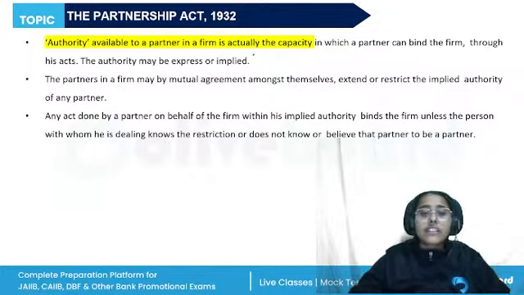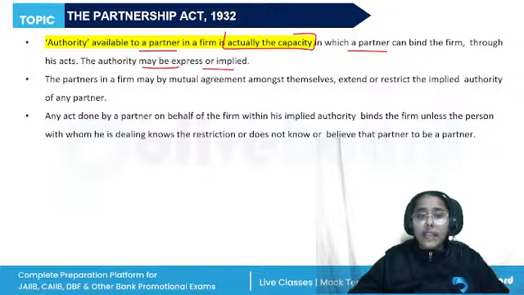So authority which is available to a partner is actually the capacity in which the partner can bind the firm, and it can be express or implied. Express is something which is expressed in writing. Implied can be something which is lawfully interpreted. It is taken as obvious.